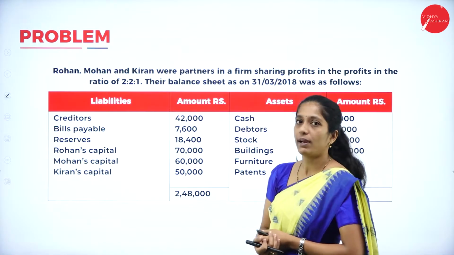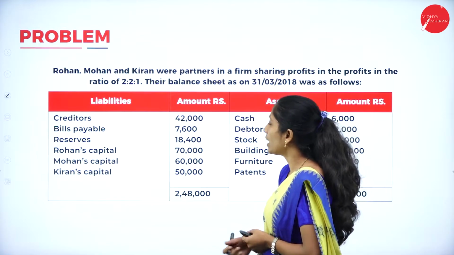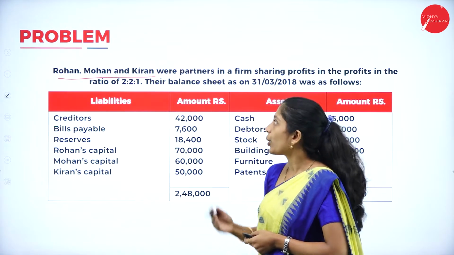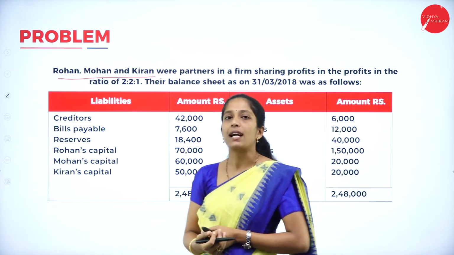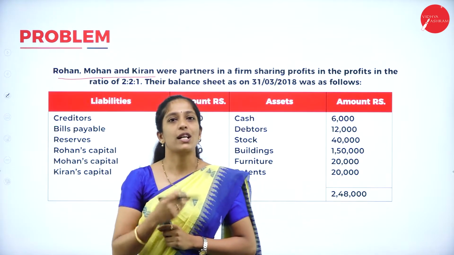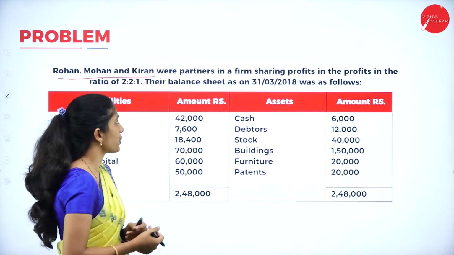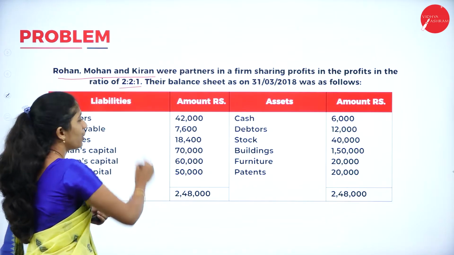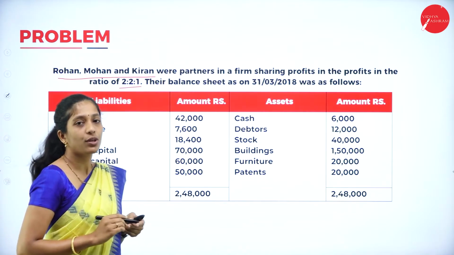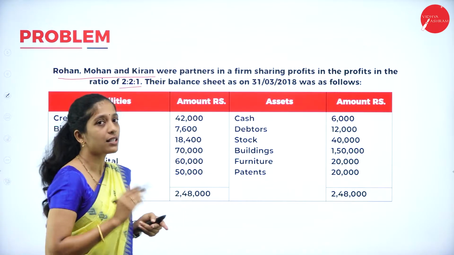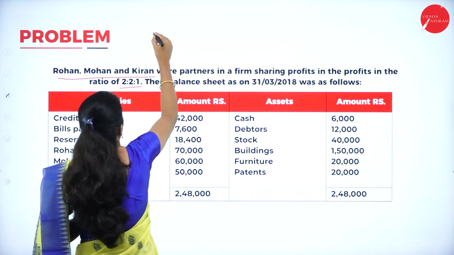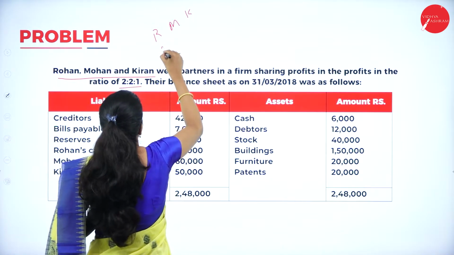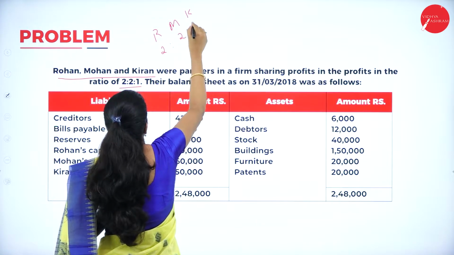Now go through the problem here. Rohan, Mohan and Kiran were partners in a firm. Let us see what is their profit sharing ratio. Their profit sharing ratio is 2:2:1. Now how can this 2:2:1 be written? Who are the partners? Rohan, Mohan and Kiran. Their profit sharing ratio is 2:2:1.